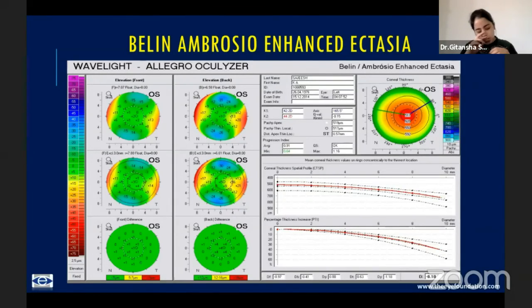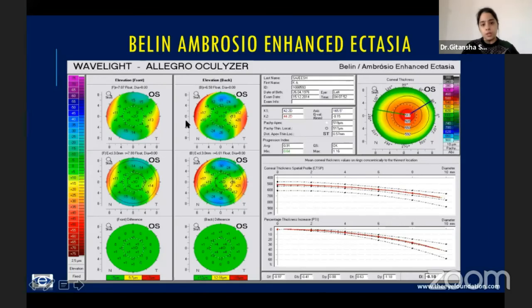So what will happen here is now, if the cornea is still normal and you're still flattening the BFS, there will not be extra areas of elevation in the central 3 millimeter zone. However, if it's a case of keratoconus, which has an increased elevation, and you've removed the central 3 millimeters, you'll be able to see these difference areas in the center. So what you get at the end is the difference map.